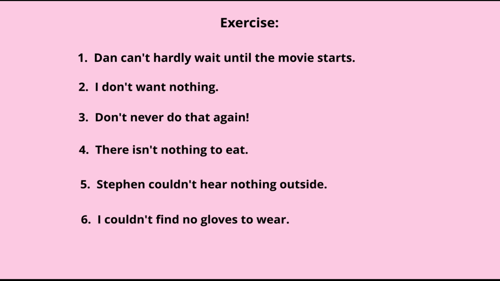Now let's do an exercise. Dan can't hardly wait until the movie starts. So, what are the two negatives in this sentence? Can't and hardly. Right? So, what do we need to do? We need to take away the NT in can't, which is rule 2, where you need to take away the negative part of the contraction. And then we need to just leave can, right, in its place. Dan can hardly wait until the movie starts.